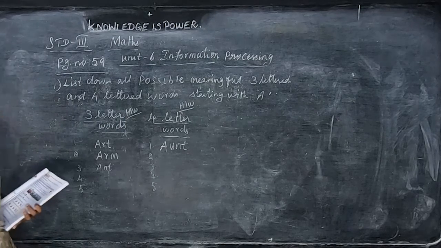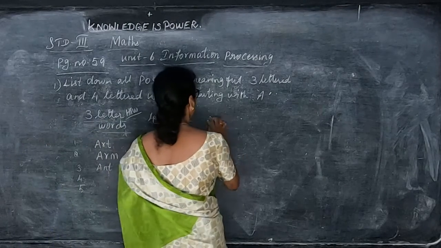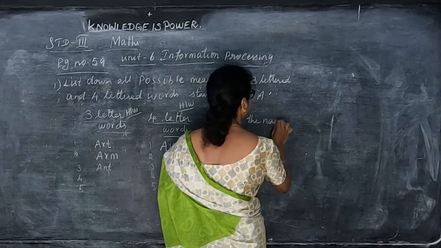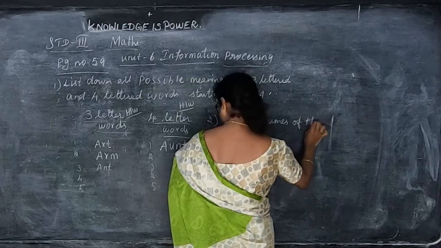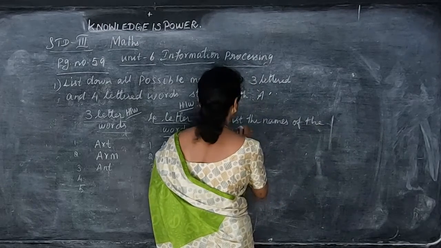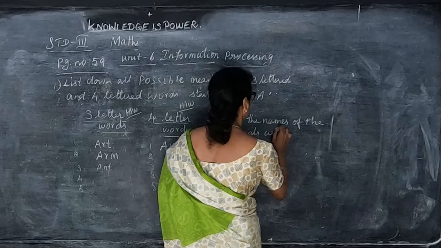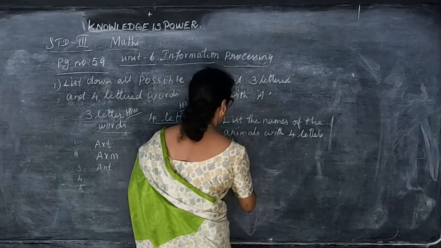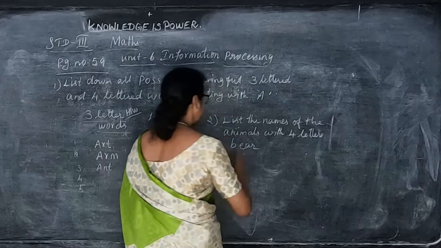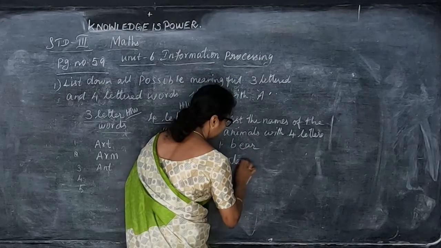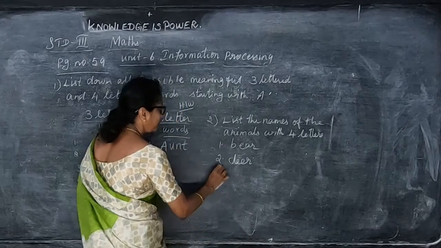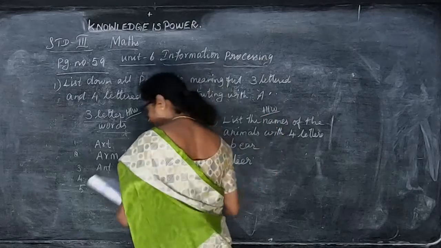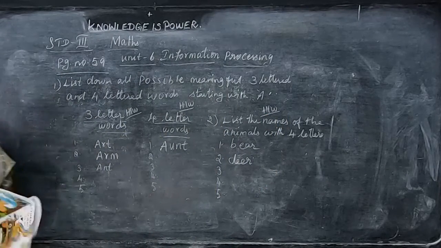And like that, the second one they have given. List the names of the animals with 4 letters. So many animals are there. So list the names of the animals. This also you can write: names of the animals with 4 letters. So this also you can write, bear, any animal you can write, then deer. Like this, any 4-letter animals you can write. This also as homework. You think and write it. Okay, I'll ask you this one.